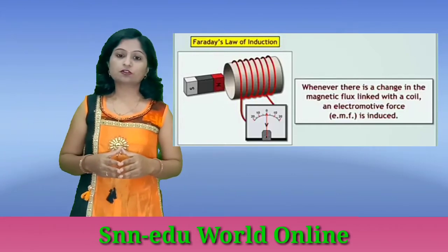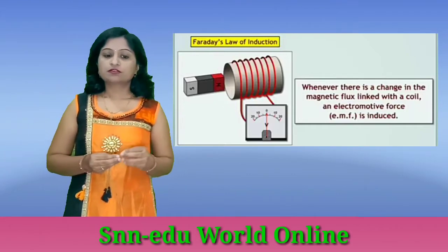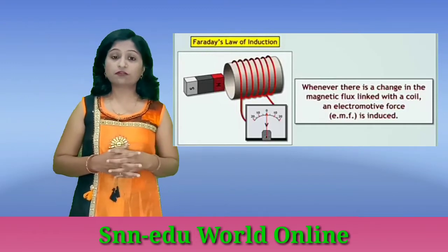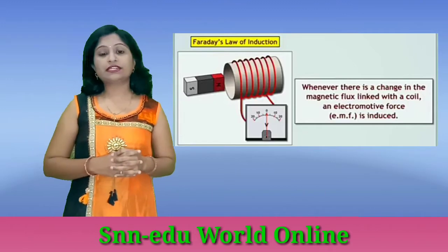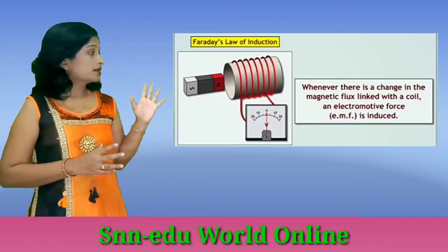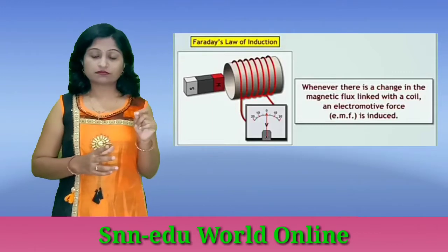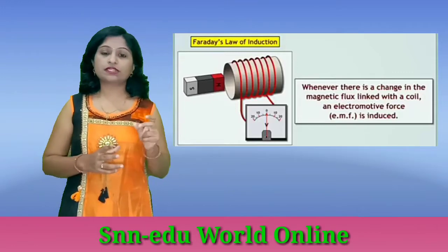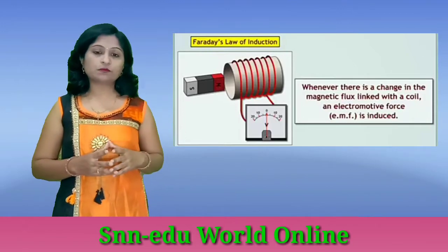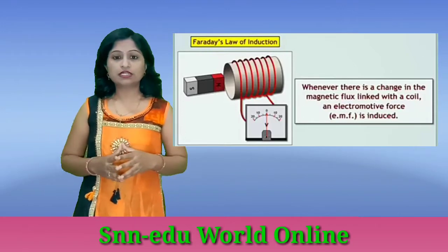EMF means electromotive force. So whenever the magnetic flux linked with a coil changes, how does it change? I have shown in this diagram that whenever a magnet is moving inside or outside from that coil, which is linked with a galvanometer, the galvanometer will show the reading.